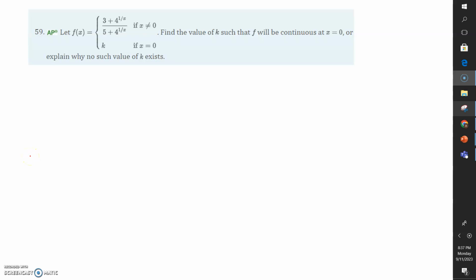All right, this is to provide a hint on number 59 from homework 3.5b. Number 59 is an AP type question, meaning it's a little bit more challenging in some ways.